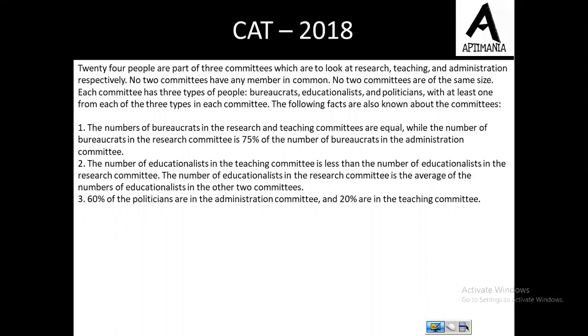First, the number of bureaucrats in the research and teaching committees are equal, while the number of bureaucrats in the research committee is 75% of the number of bureaucrats in the administration committee. The number of educationalists in the teaching committee is less than the number of educationalists in the research committee. The number of educationalists in the research committee is the average of the number of educationalists in the other 2 committees. And the last information, 60% of the politicians are in the admin committee, and 20% are in teaching.